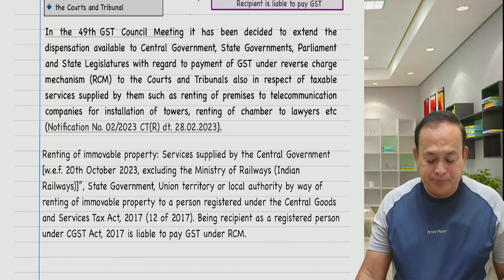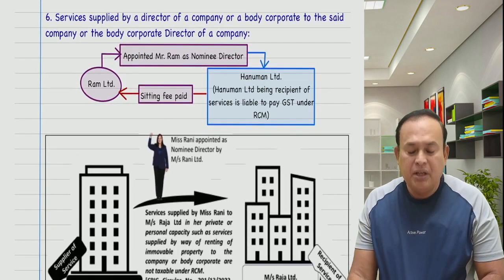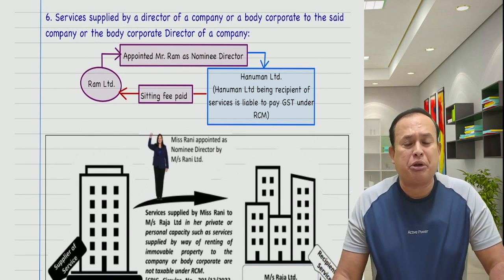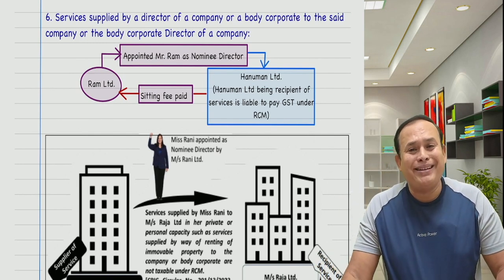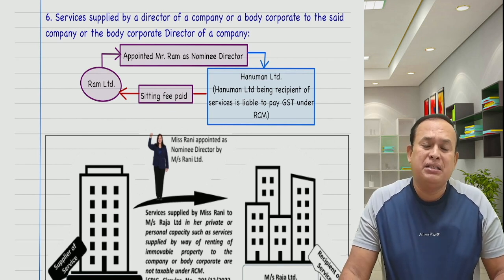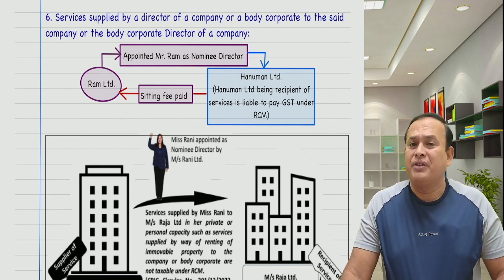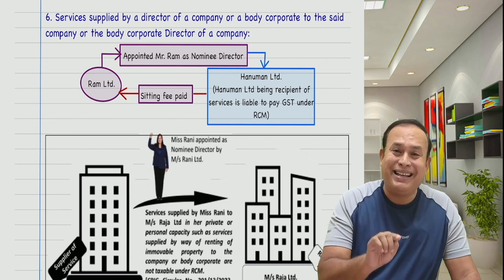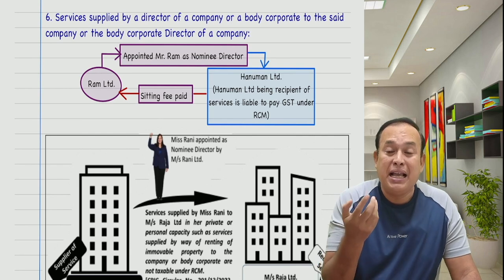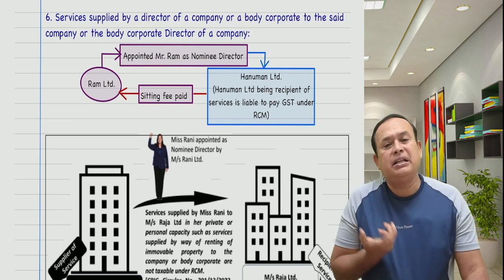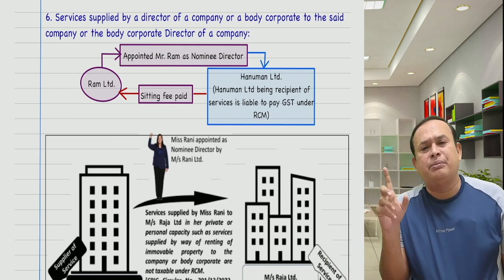Further, my dear sir, director services. A director of a company provides these services by holding the directorship, in the nature of attending board meetings, sitting fees and all, which come under RCM, you are aware of that. But if the director provides services to the company where they have directorship in their personal capacity, in that case that is not RCM.